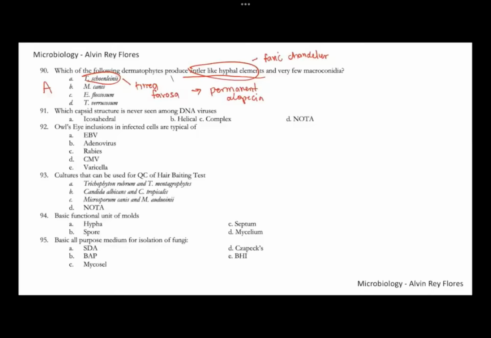Number 91, which capsid is never seen in DNA viruses? Definitely that's letter B. If it's a helical virus, that's always an RNA virus. We don't encounter helical viruses in DNA viruses. 91, letter B. 92, owl's eye inclusions. These are inclusions found in the nucleus, very typical of cytomegalovirus. Number 92, letter D.